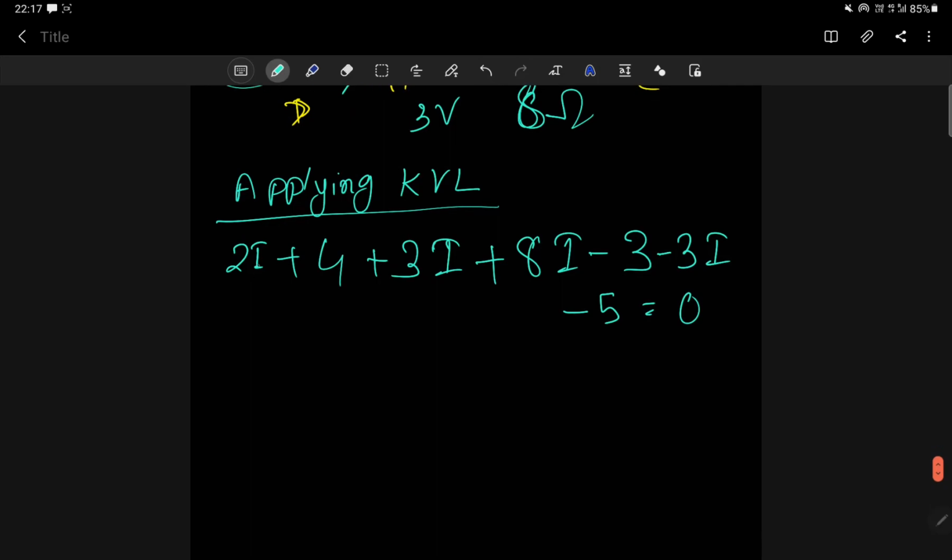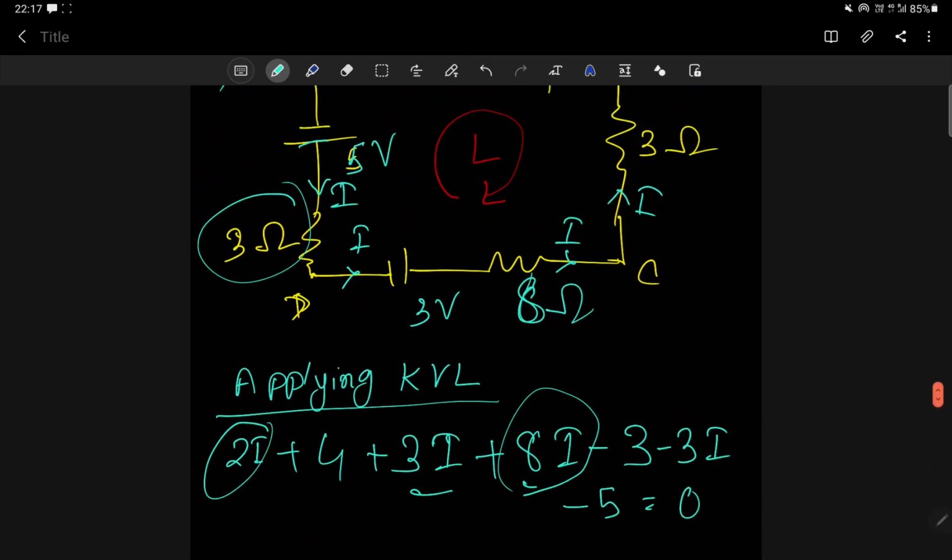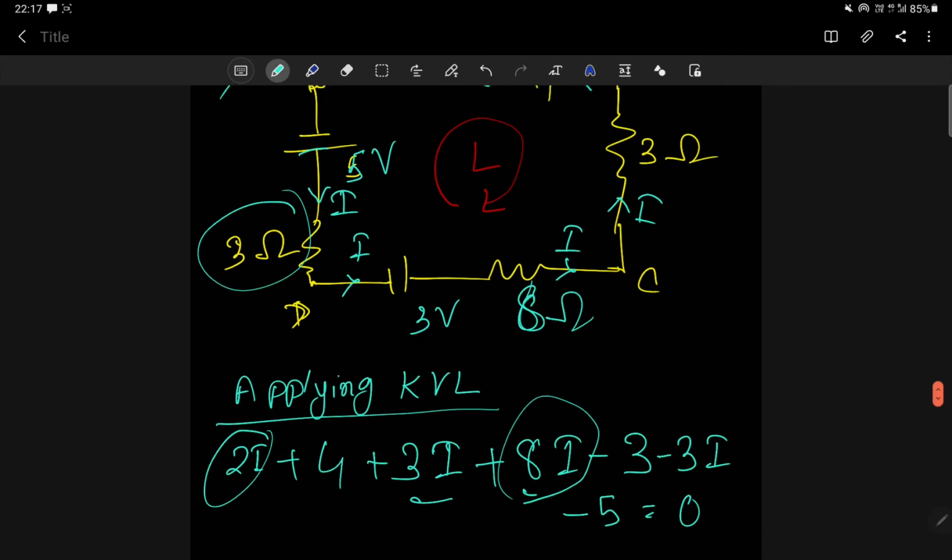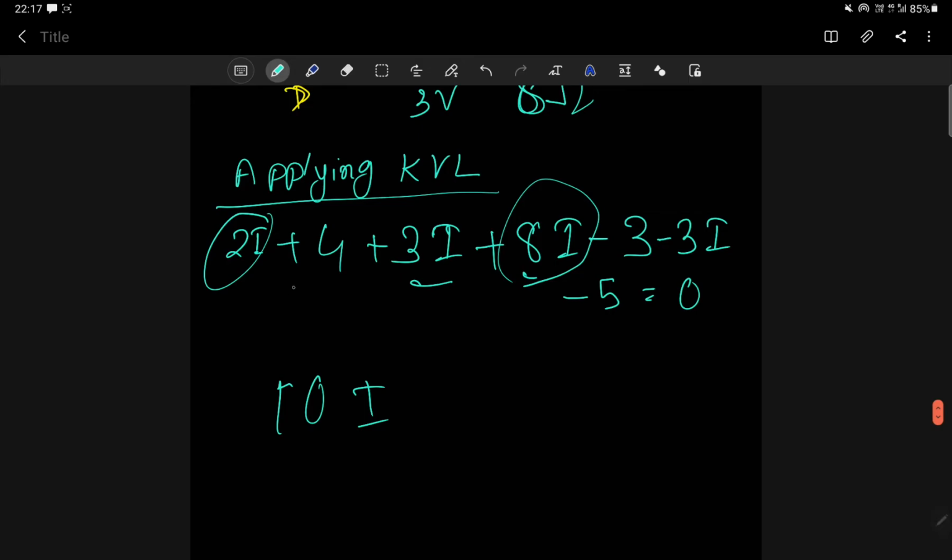Okay, so let me add all the currents. 2 plus 3, 5, 5 plus 8 is 13, 13 minus 3, that means 10I. Here I got 8I. So 10I, correct? Then 4 minus 3, that means 1. 1 minus 5, that means minus 4 is equal to 0.